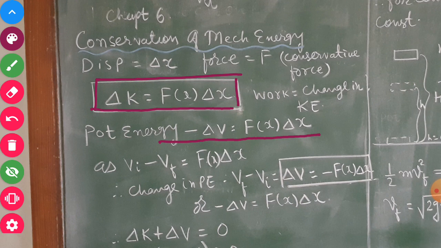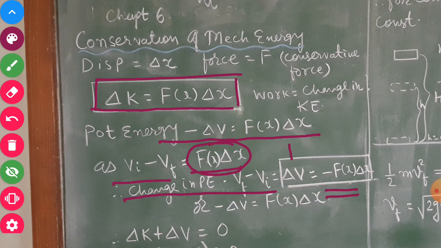Now you must have this idea why we have taken minus delta V. Try to understand. Delta V is the change in potential energy, and change is always taken as final minus initial, but we have the formula Vi minus Vf as Fx delta x. So if you want to write the change in potential energy, then it must be Vf minus Vi, and if you take Vf minus Vi, then this Fx into delta x has to be negative.